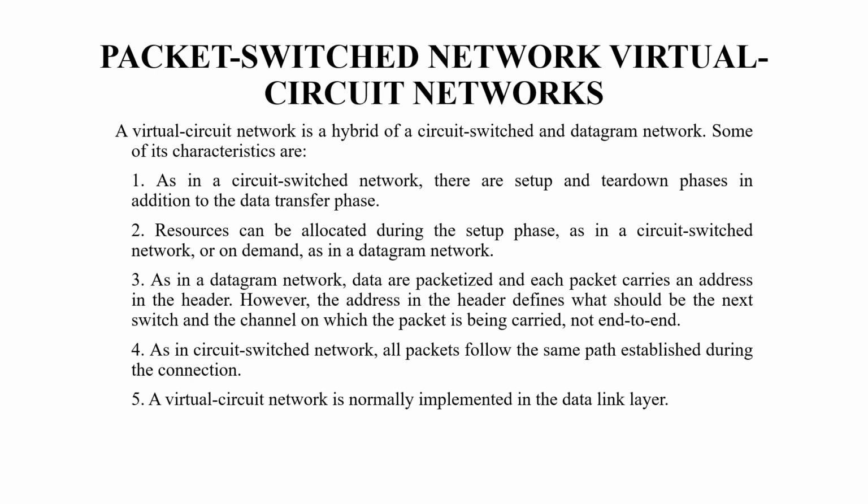As in a datagram network, data are packetized and each packet carries an address in the header. However, the address in the header defines what should be the next switch and the channel on which a packet is being carried, not end to end. As in a circuit switch network, all packets follow the same path established during the connection. Virtual circuit network is normally implemented in the data link layer.